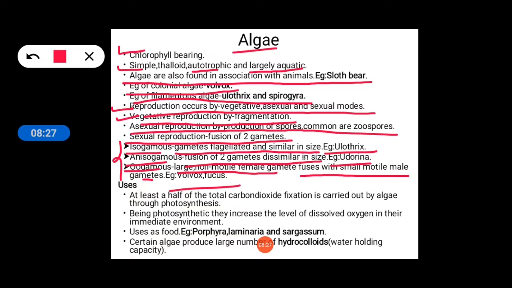The following are the uses of algae. At least half of the total carbon dioxide fixation is carried out by the algae through photosynthesis. So, carbon dioxide fixation is carried out by algae while carrying out photosynthesis.